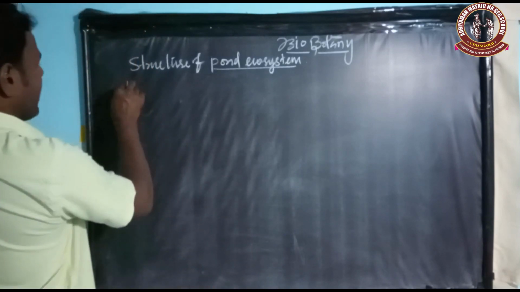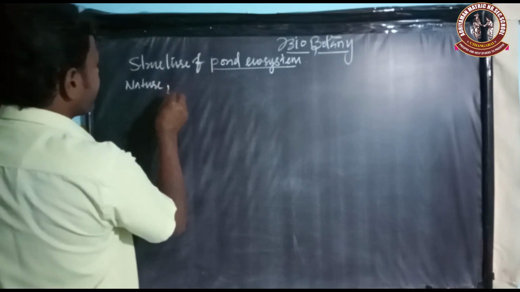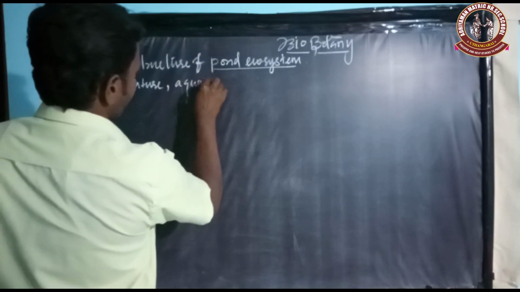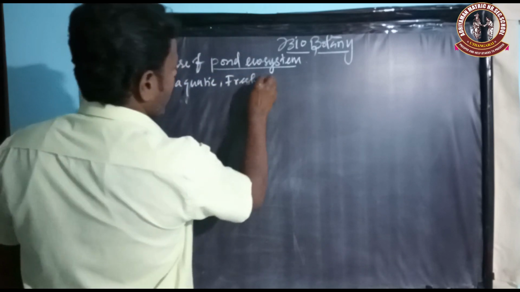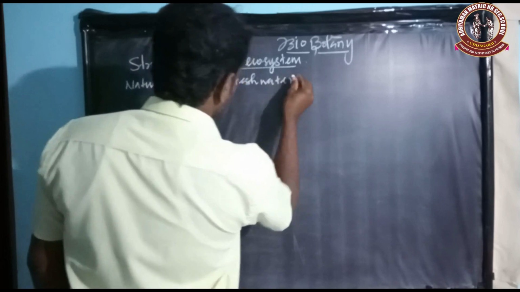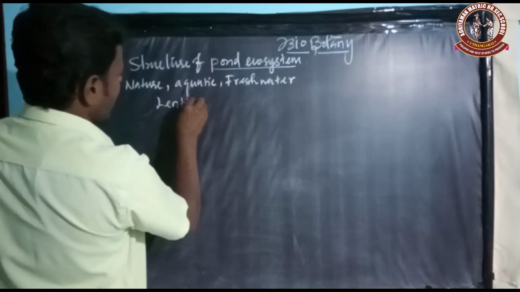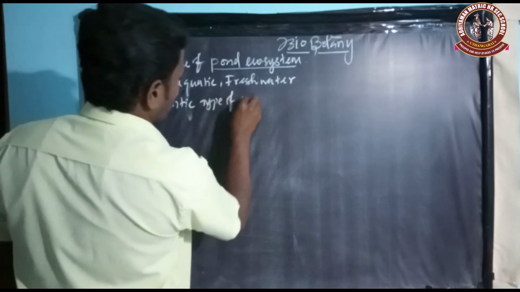So again, natural, aquatic, freshwater, lentic type of ecosystem.